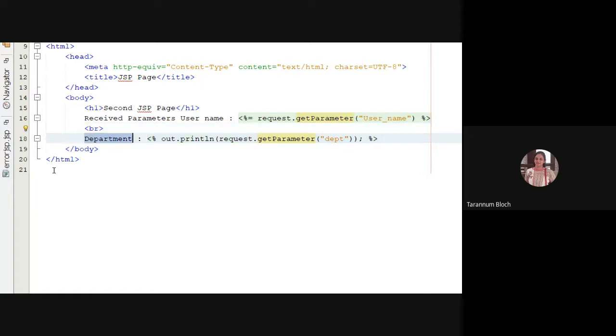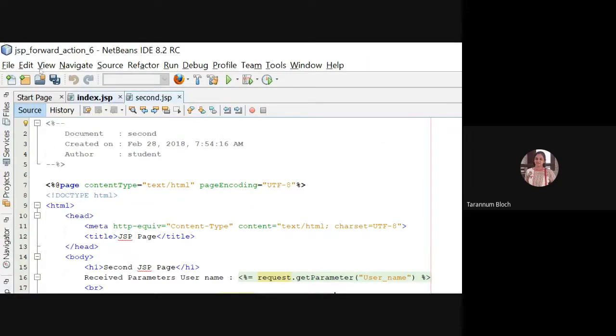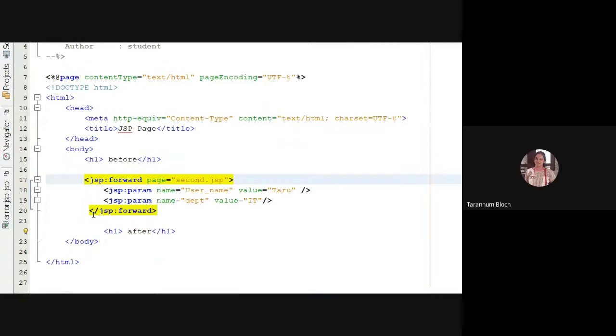I'm writing department, and this time I'm using a scriptlet. As I'm using the scriptlet, I'm using out.println. Over here I have not used it because I took the expression. Fine. So I have written the out.println, and we are reading the value of department. So if I run index.jsp, can anyone tell me the output?